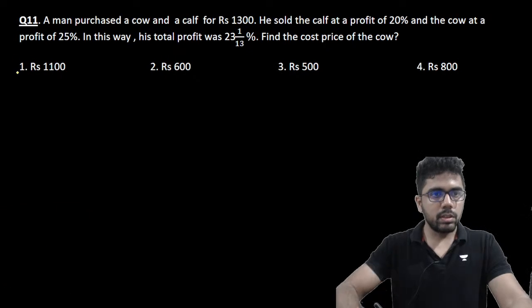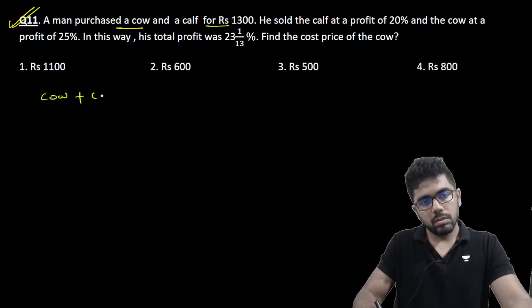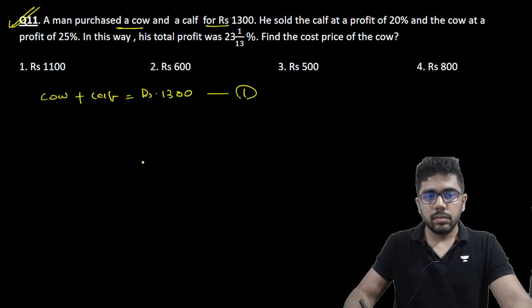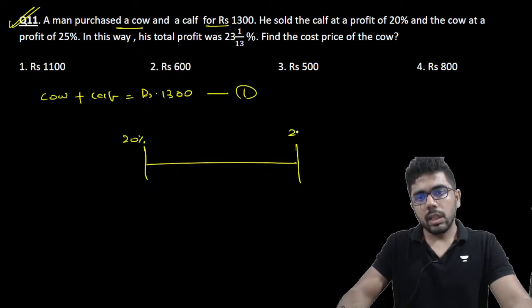Let us see this one. Profit, loss and discount. A man purchased a cow and a calf for 1300. Total cost price is 1300. He sold the calf at a 20% profit and the cow at a 25% profit.